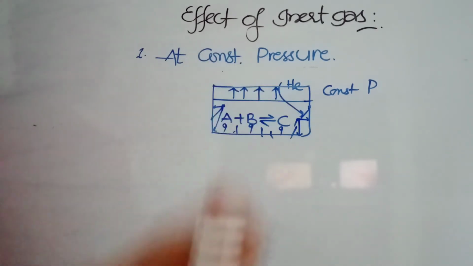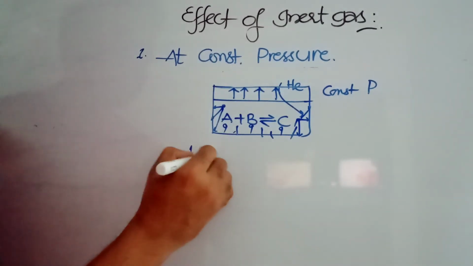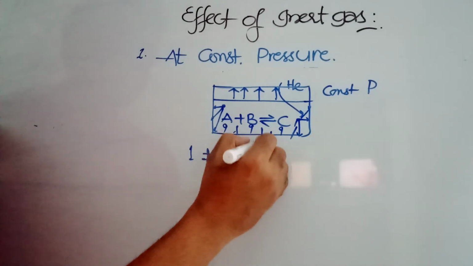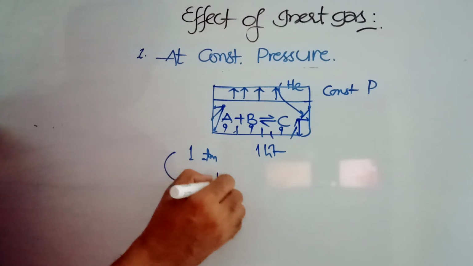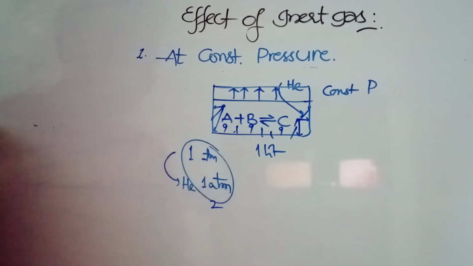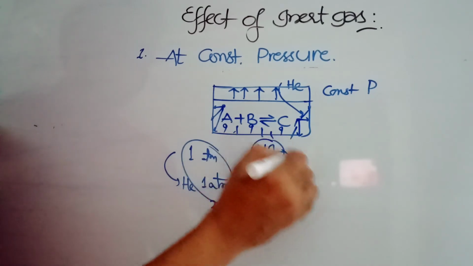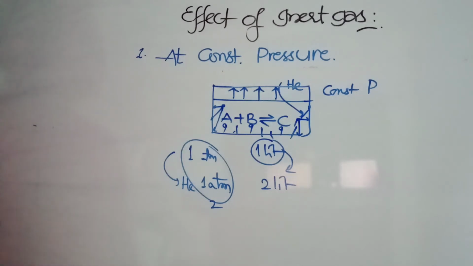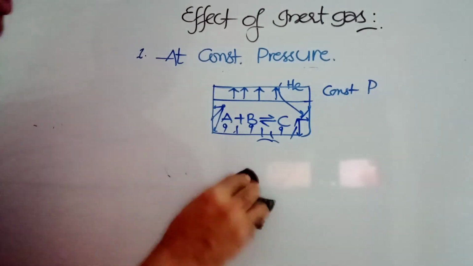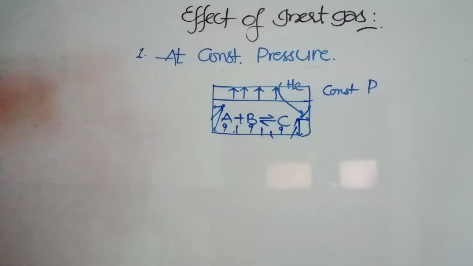Now, for example, let the initial pressure be 1 atm, and the container is a 1 liter container, and because of extra helium, one more atm of pressure is created. So the pressure became 2 atm. Now we are making 1 liter into 2 liters. When the volume is increased, automatically the pressure will come down, because pressure is inversely proportional to volume. In order to reduce the increased pressure, we are increasing the overall volume.